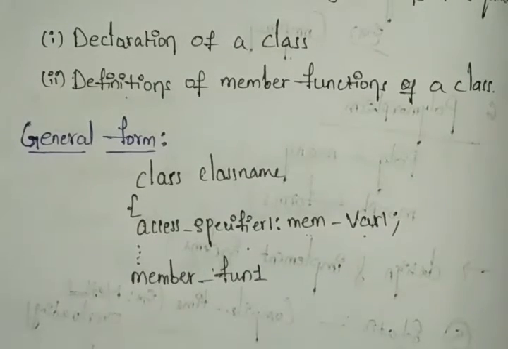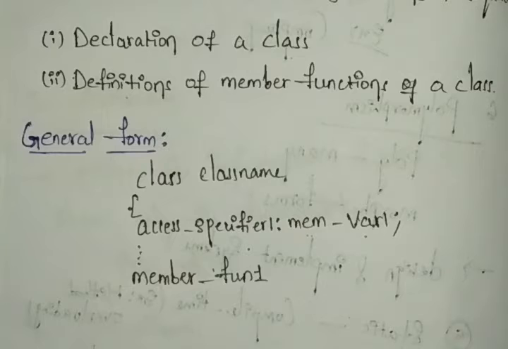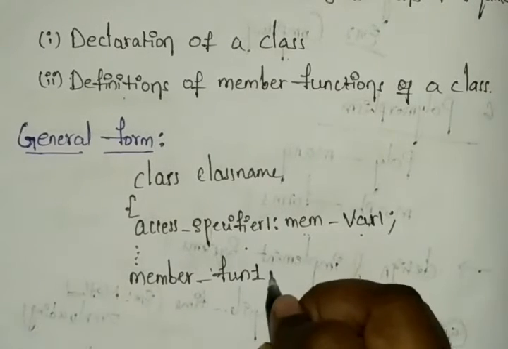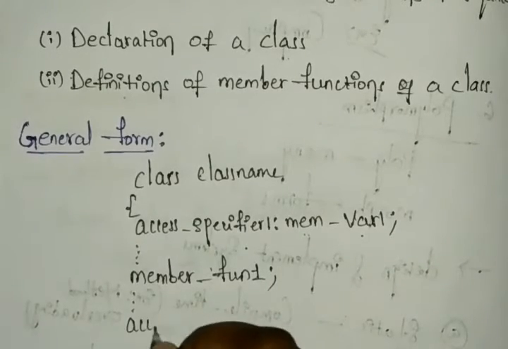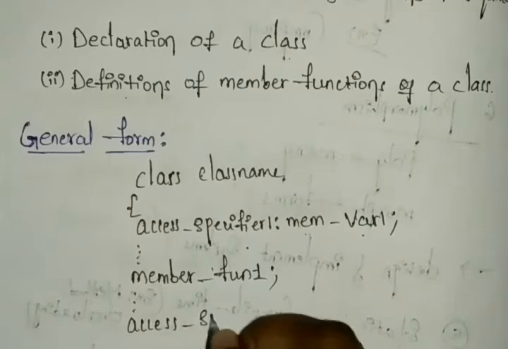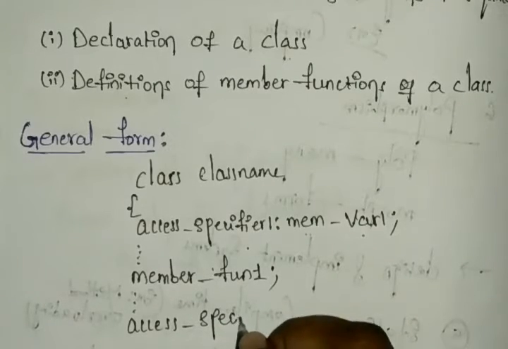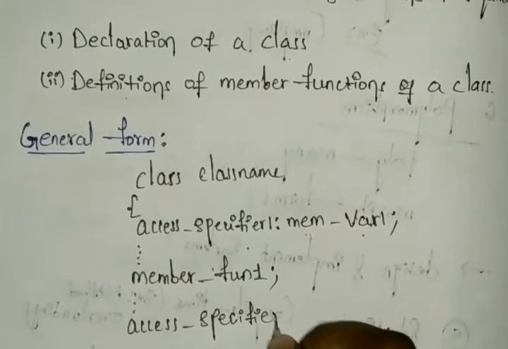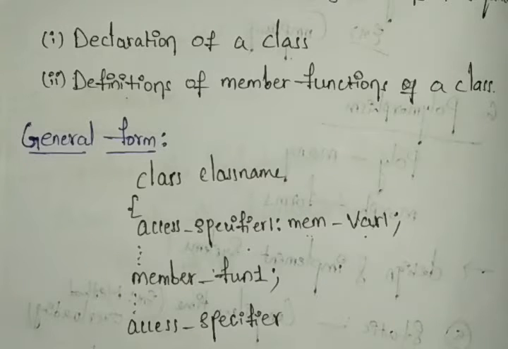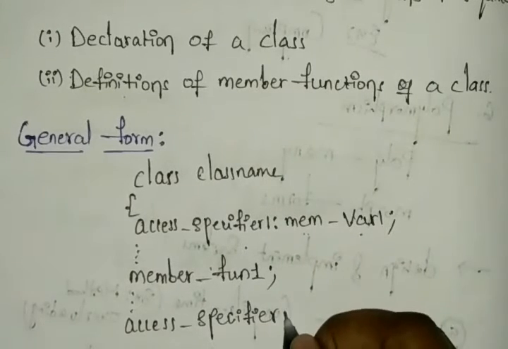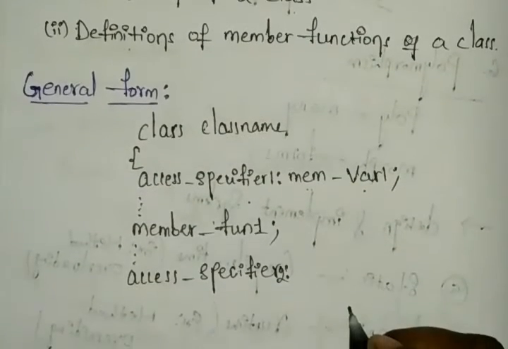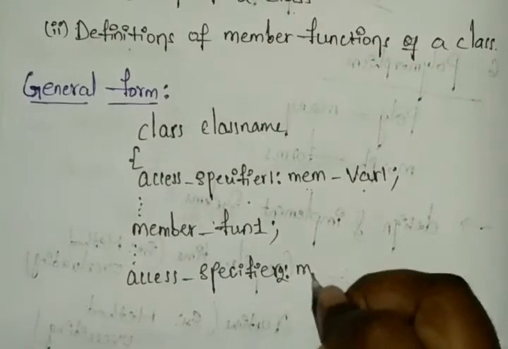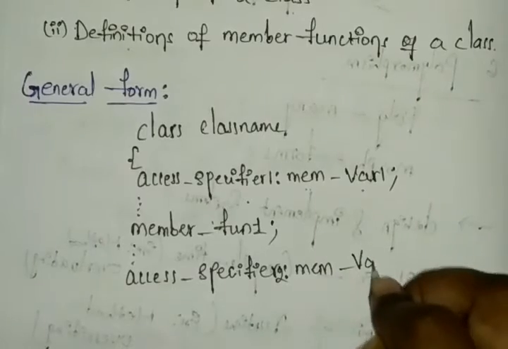You can declare not only one function; any number of functions can be included. I'm writing function 1. After that, again I'm choosing another access specifier, which may be public, private, or protected. Next, access specifier 2, and member variable 2.